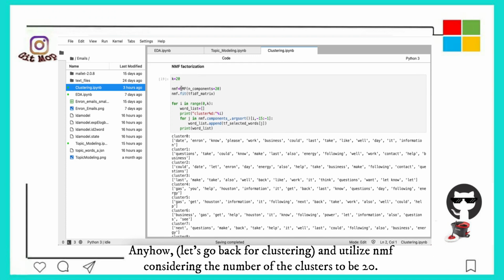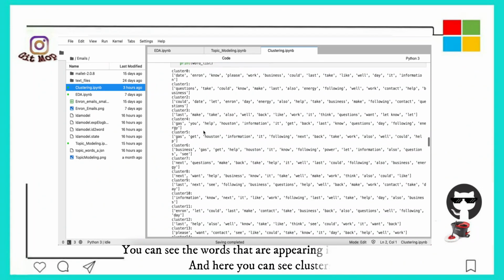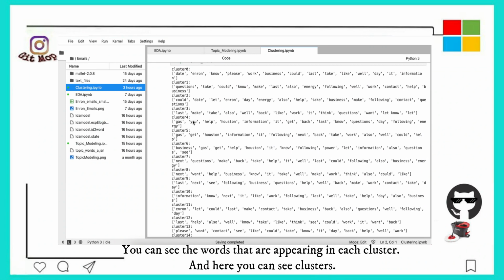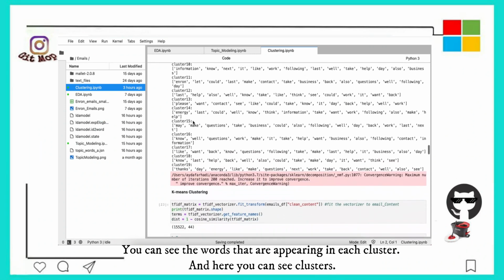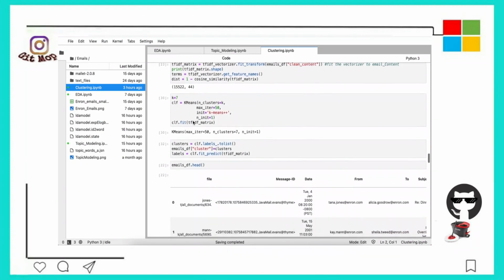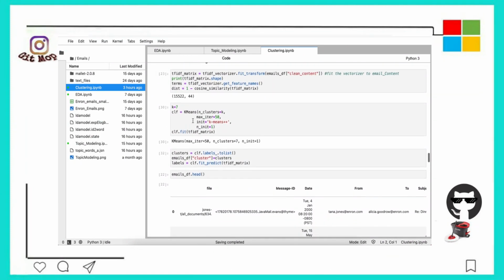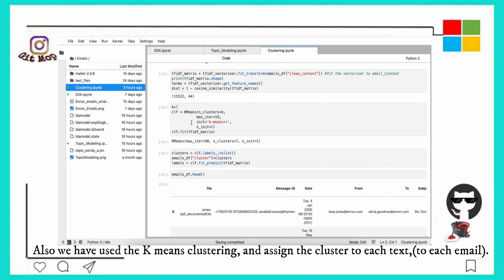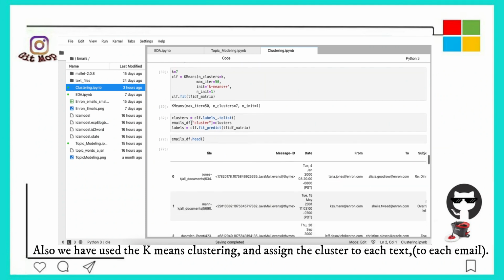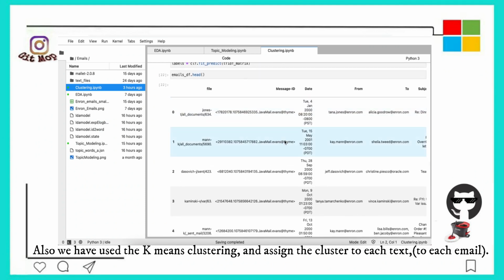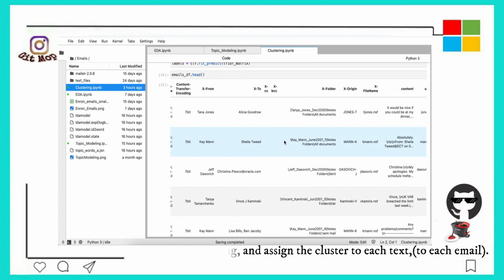Utilizing NMF, considering the number of clusters to be 20, you can see the words that are appearing in each cluster. And here you can also see that we have used k-means clustering and assigned a cluster to each text, to each email.